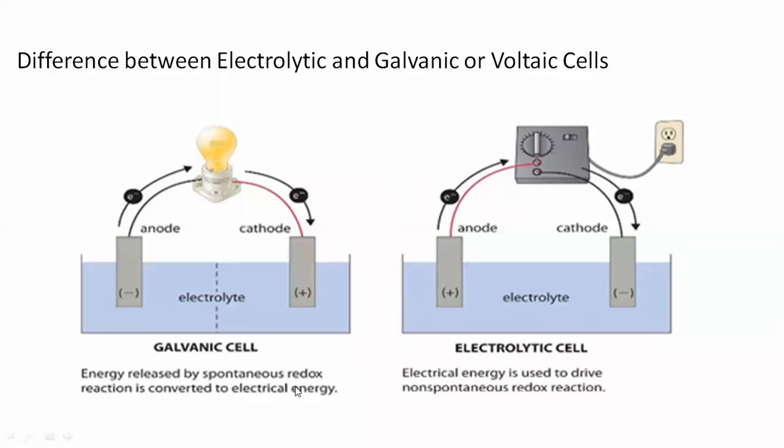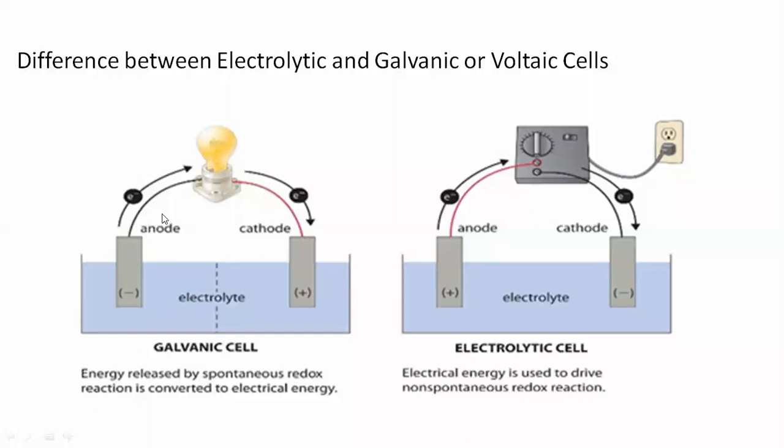But in the case of the electrolytic cell, with the supply of current or electrical energy, there is a formation and generation of chemical transformation, and the source of this is the electrical energy, which is used to drive the non-spontaneous redox reactions in the cell. So this is the electrolytic cell.